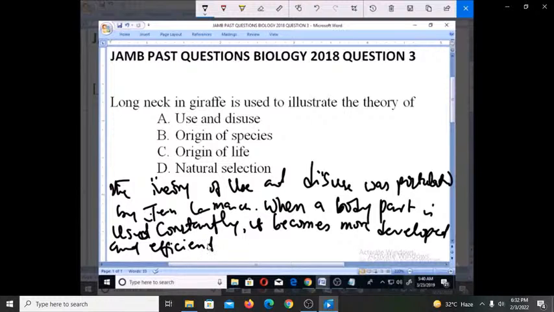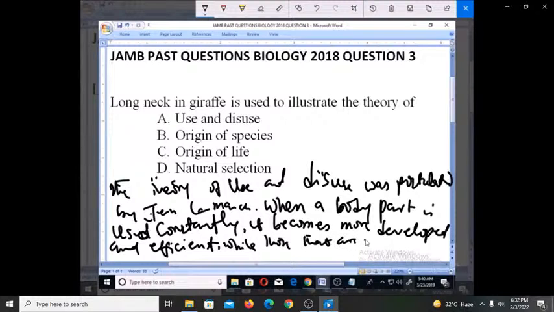So when you continue to use a body part constantly every time, that very part is going to become more developed and more efficient, while those body parts that are not used become less efficient.